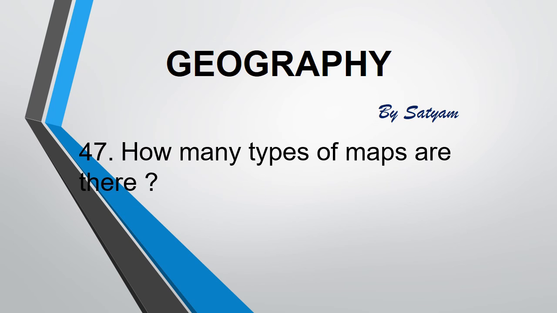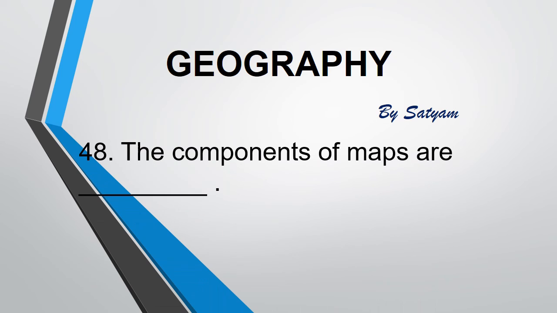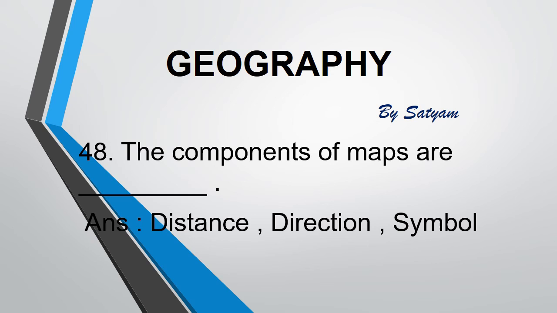The next question is, how many types of maps are there? The answer is 3 types. The 3 types of map are physical map, political map and thematic map. The next question is, the components of maps are, the answer is distance, direction and symbols. The 4 cardinal directions are north, south, east and west. With the help of these components and direction, we are able to study the map.